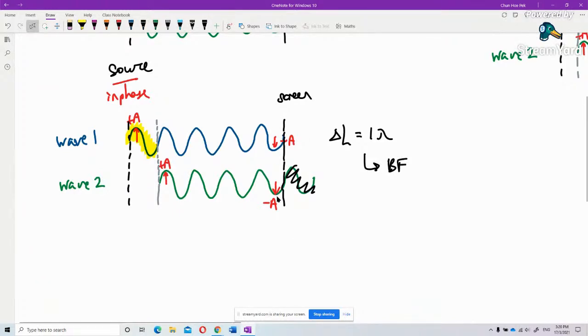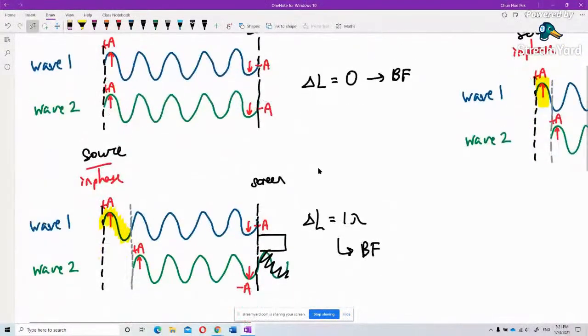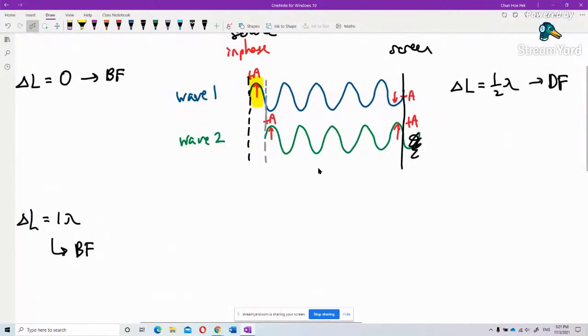It forms a bright fringe over here. At the screen here you can see a bright fringe. This one just now also gave a bright fringe. But the one just now with opposite direction formed a dark fringe. Understand?